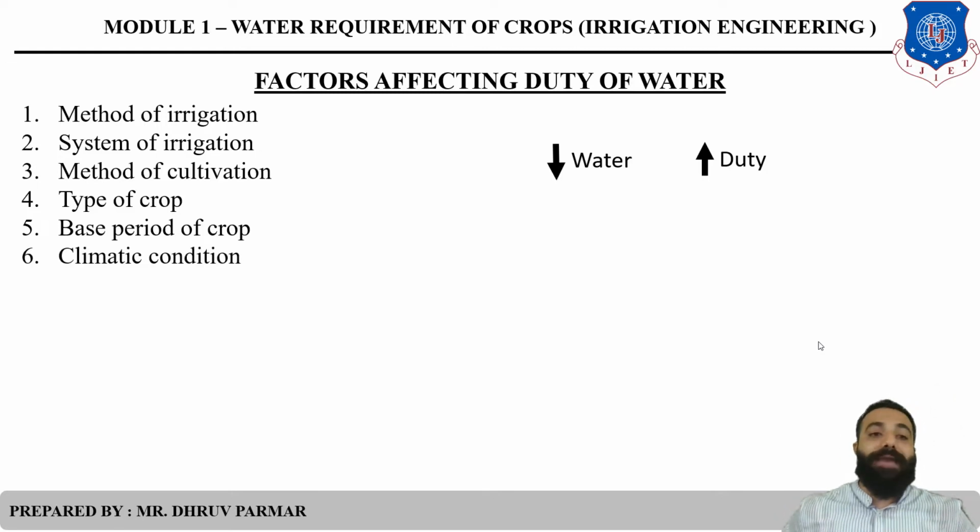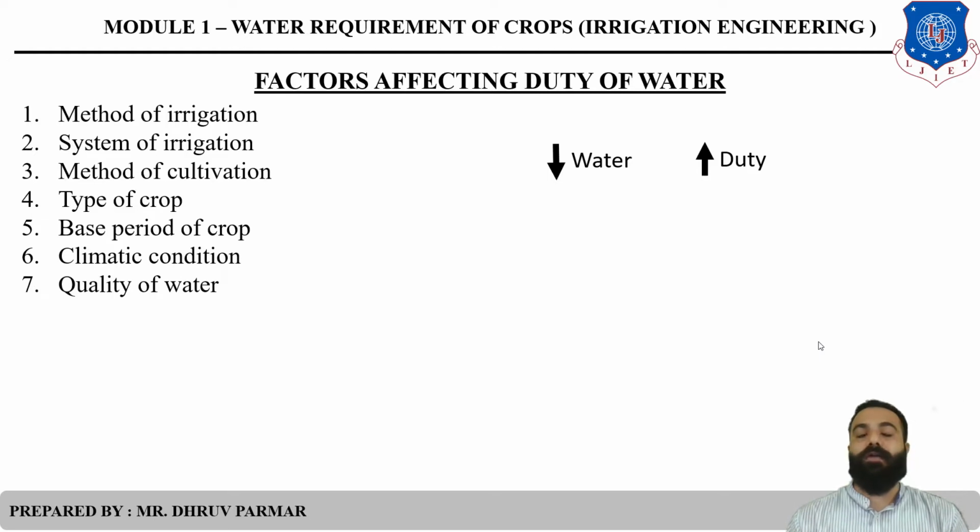Then climate conditions. What are the climate conditions? There are various factors affected by climate conditions like temperature, wind velocity, humidity, air. When temperature is high, at that time evaporation loss is more. So we supply a maximum amount of water to the land, so duty will be less. But in the rainy season, duty is maximum because the plant gets sufficient moisture from the rainfall.